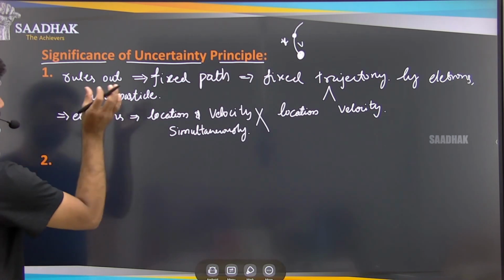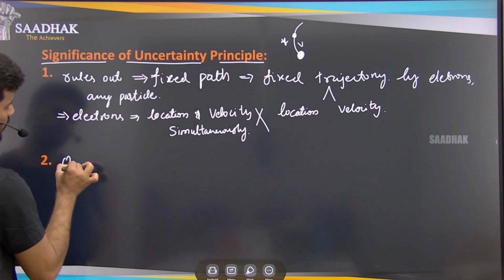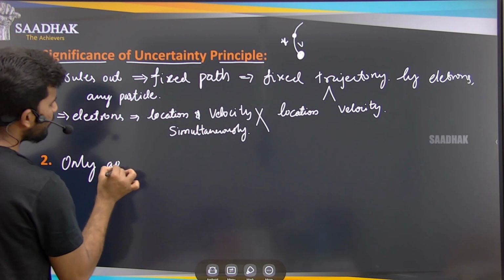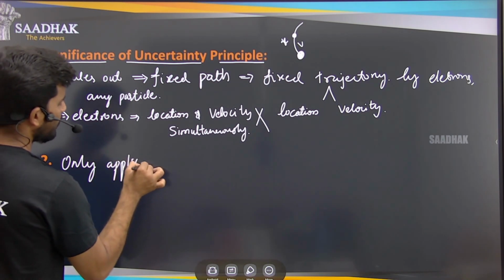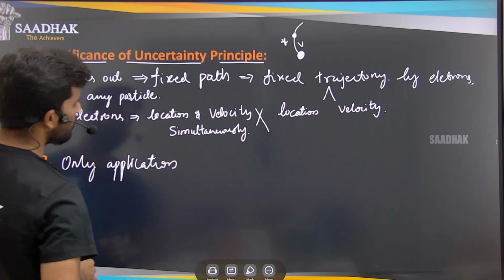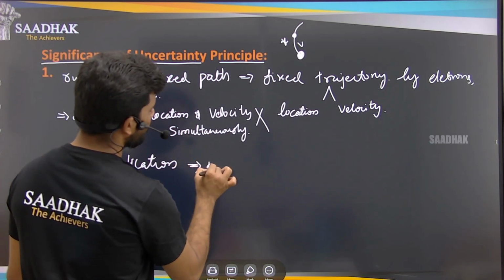Second, this uncertainty principle will be followed only by microscopic particles.